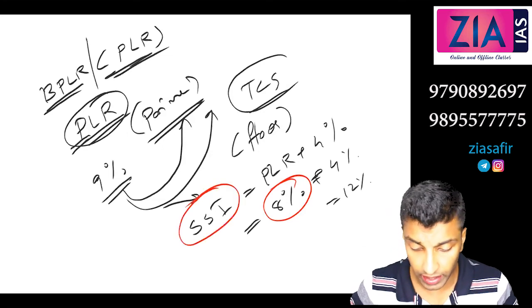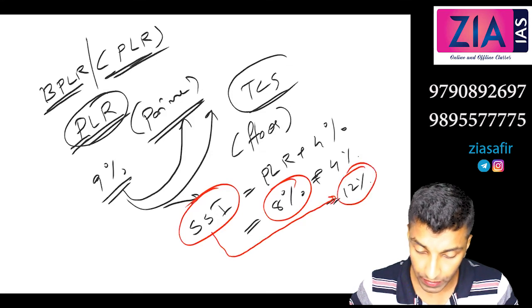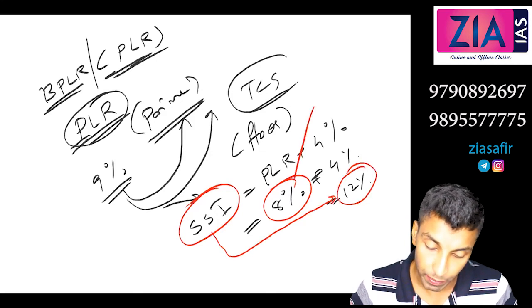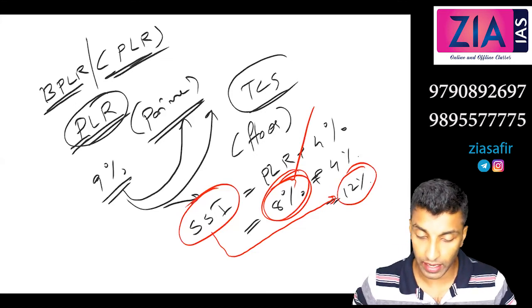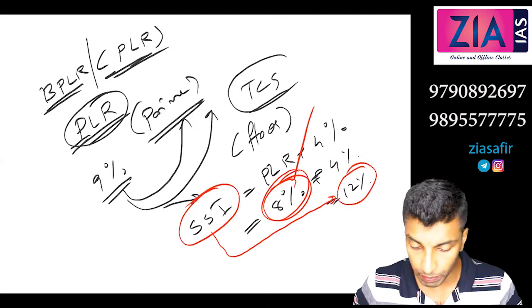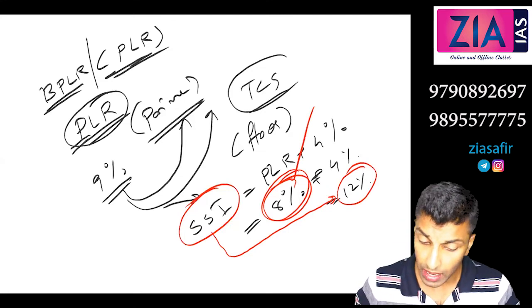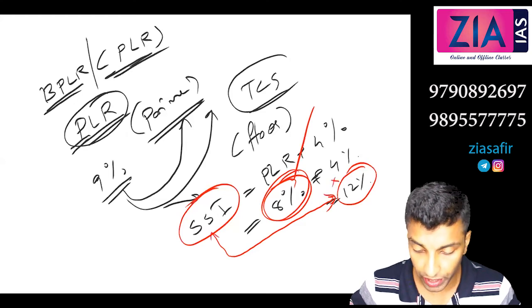But do you think banks are interested in giving loans to small scale industries at 12%? But they are ready to give at 8% for the prime customers. There is no doubt in that, because obviously there is safety and security. So banks are willing and ready to give at 8% to the prime customers, but small scale industries, they may not give.